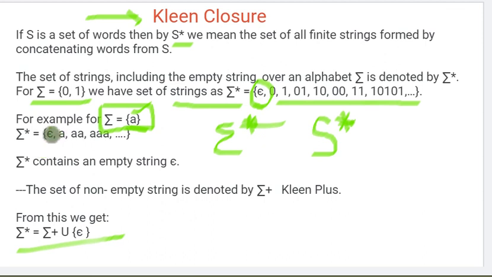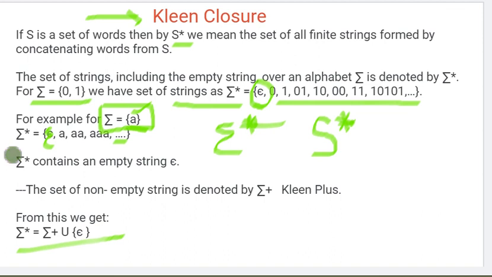First of all, write the empty string with the help of epsilon, and after that write all the possible strings we can make with this symbol: A, A two times, A three times, A four times, and the three dots symbolize that it's an infinite set. So this is the Kleene closure.